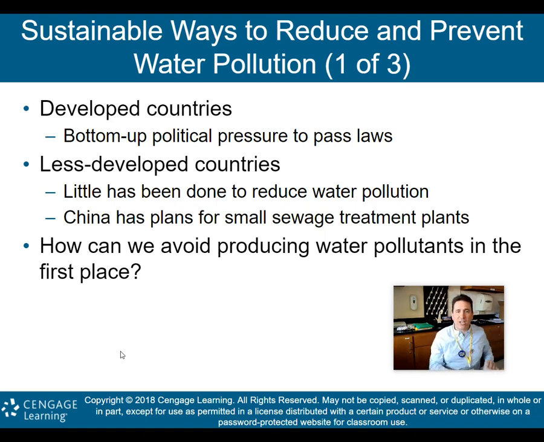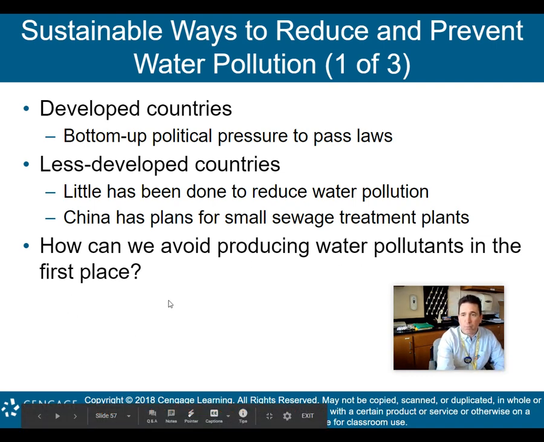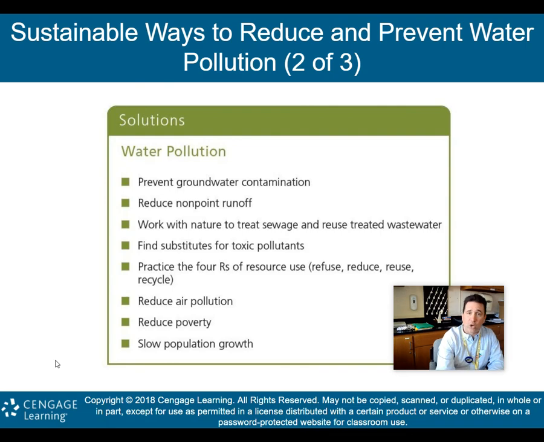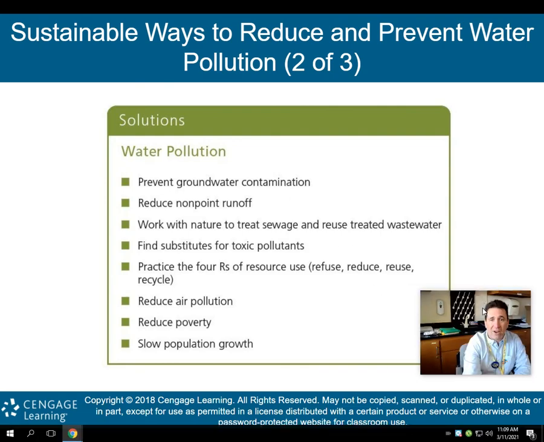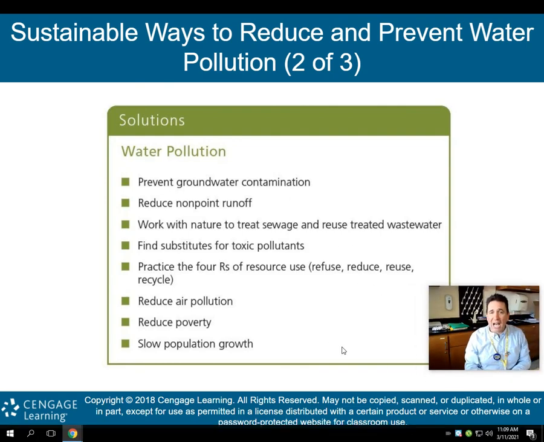In less developed countries, little has been done to reduce water pollution. All right, so we need to get in there to help these folks. China has plans for small sewage treatment plants, but again, they're having a hard time getting up and running. And again, how can we avoid producing water pollutants in the first place? That's just preventing pollution on land that can help us in water. So some solutions here: prevent groundwater contamination, reduce that non-point runoff. The point source we can deal with, we know where it is. Non-point runoff, we have no idea. All right, so try to reduce it.